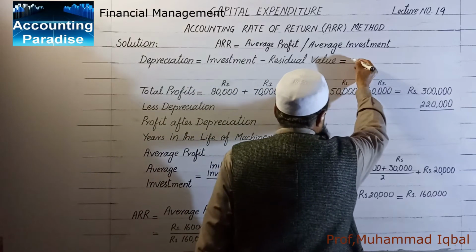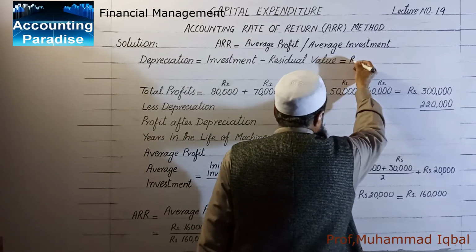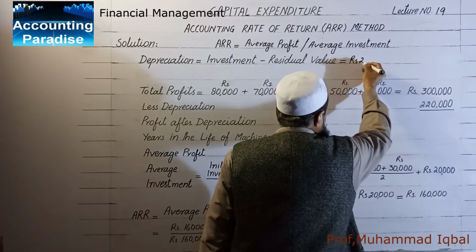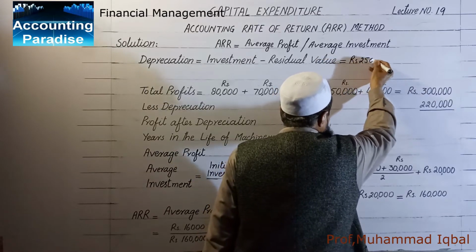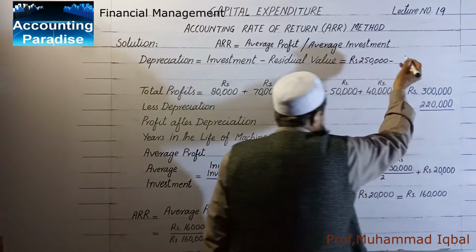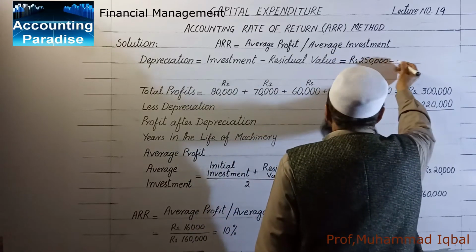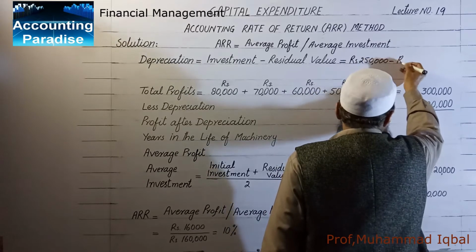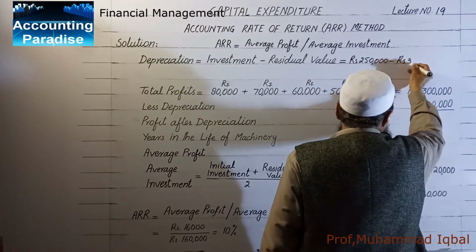What is the investment? Rupees 2,50,000 minus residual value, that is rupees 30,000.